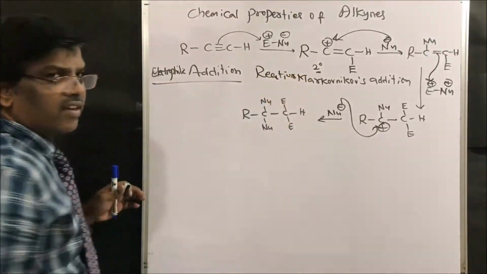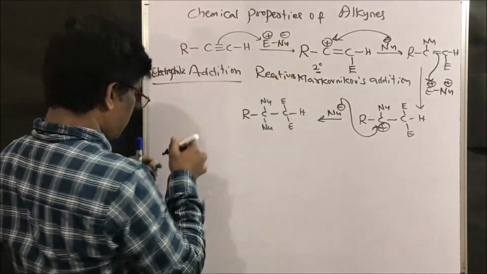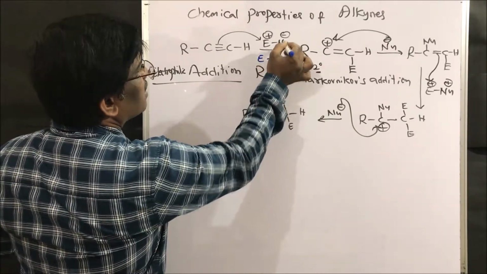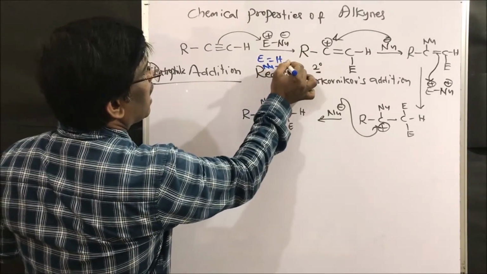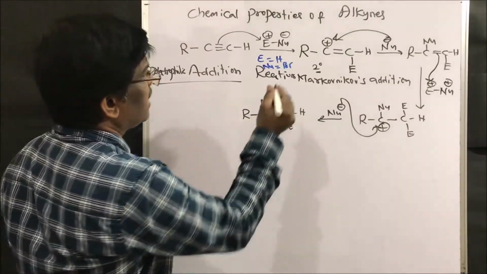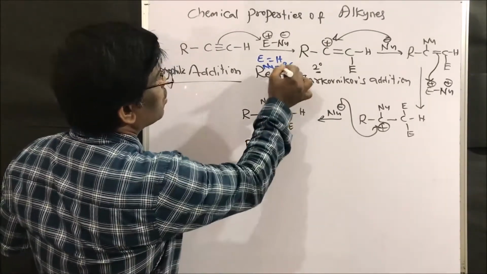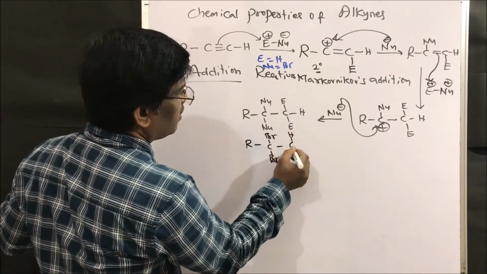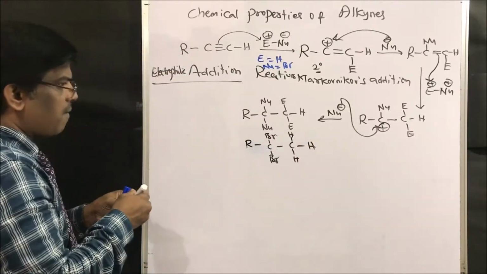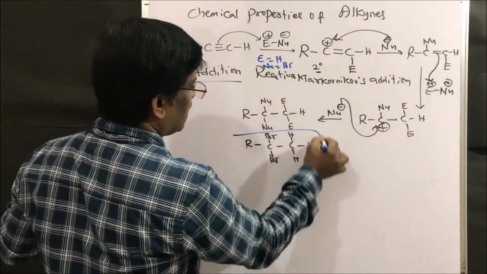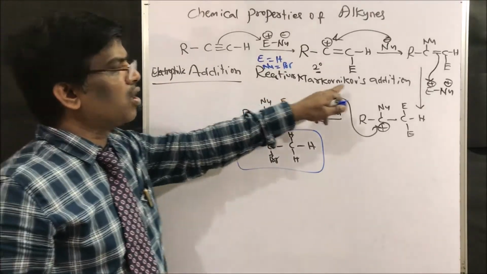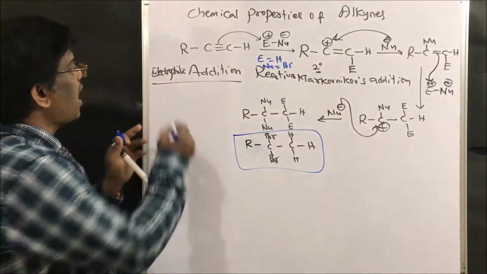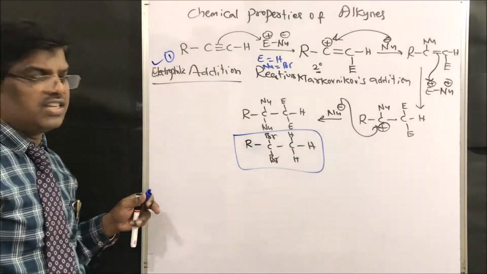Right friends? For better understanding, if I take HBr, E equals H and nucleophile equals Br. So what am I going to get? With HBr, I get the dibromo compound with hydrogen. This is the compound I get in general. The addition follows Markovnikov's addition. So the number one type is addition reactions.